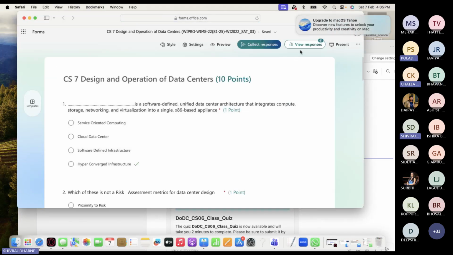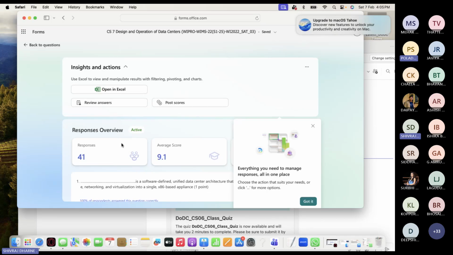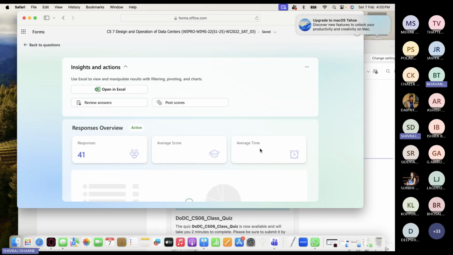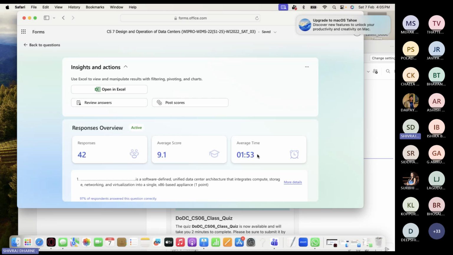Got it. 42 members have been agreed, sir. So 41 members have done the response and 41 people have responded. Average score is 25 in this page, sir. Basically, now if you go back to questions, if you click on the left side, average time. Man, you guys are doing like 2 minutes, man.